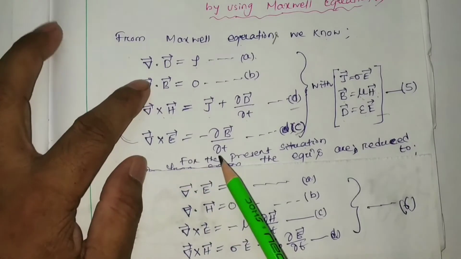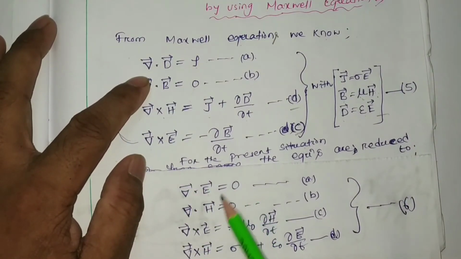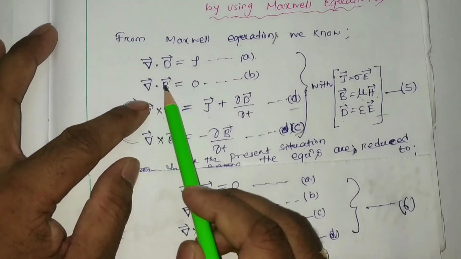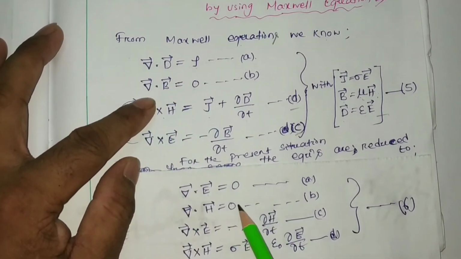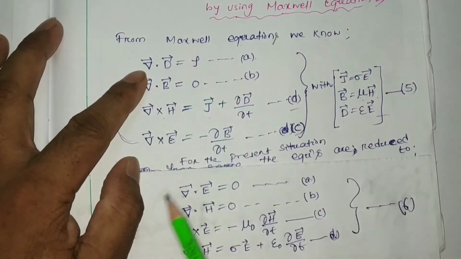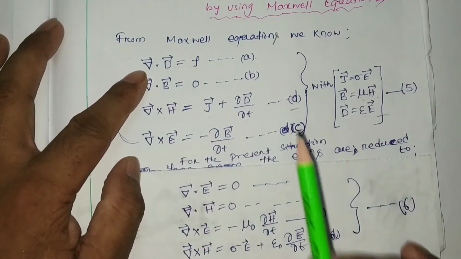So here del dot E will be equal to 0, and del dot H will be equal to 0, because del dot B equal to 0 means del dot H will also be equal to 0. But here del dot D equal to rho, charge density, but del dot E equal to 0. Why it is so, I am going to explain, wait.